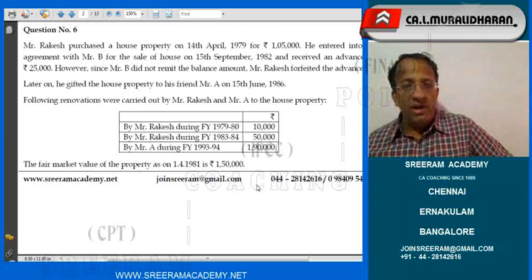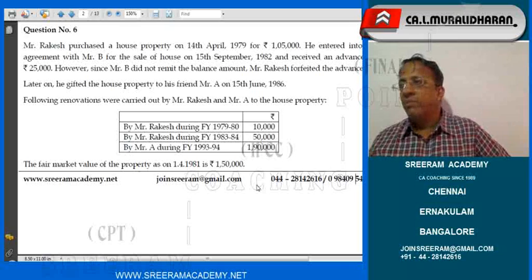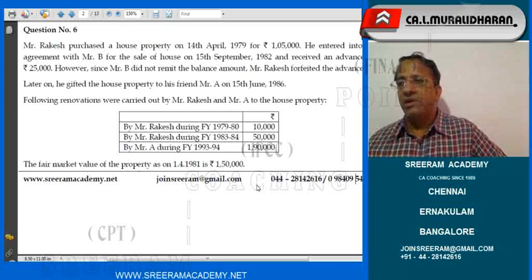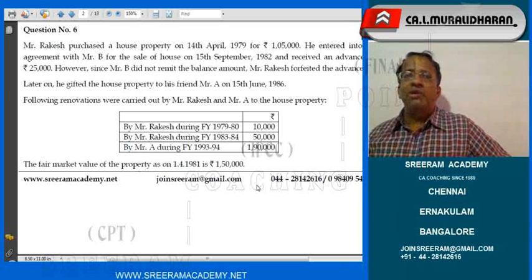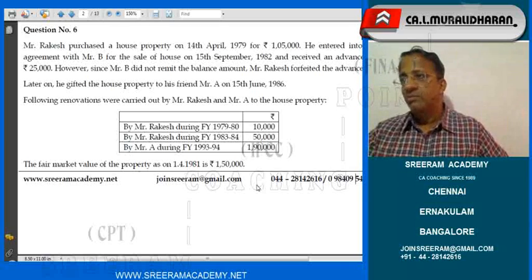So, had it been Mr. Rakesh, how much would have been the cost he would have taken up? Fair market value only he would have taken up. So, 1,50,000 will be considered as cost. Now, I am just communicating to you about the forfeiture, and in the process I am just referring to the cost. But this is not the order that I normally follow.